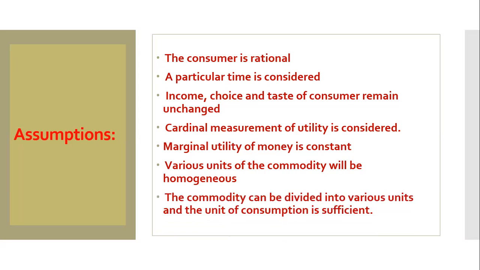The commodity can be divided into various units, and the unit of consumption is sufficient. That means if I take juice, then it should be a glass of juice. That means the consumption should be sufficient. If I take an apple, it should be one apple, like that. So now we have come to know the basic concept of the law and what assumptions are taken.